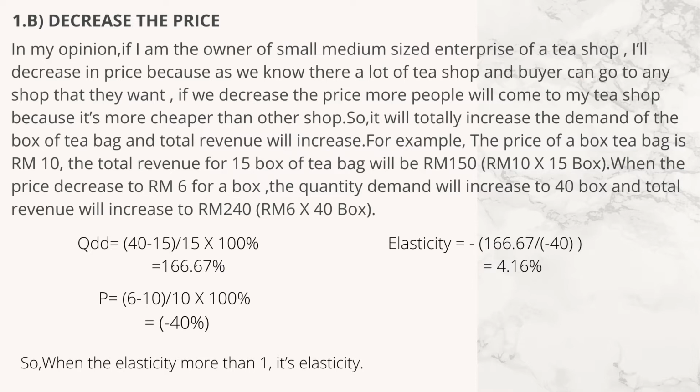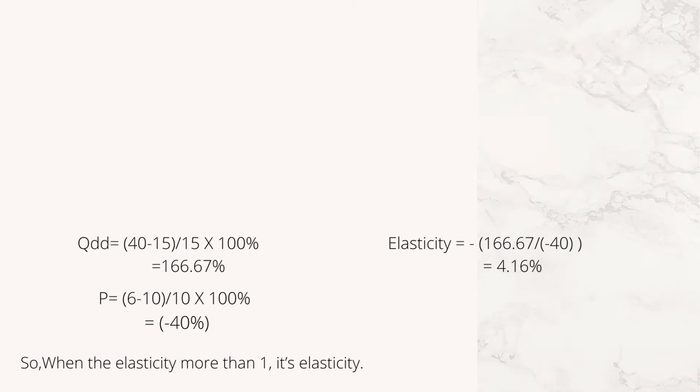For example, the price of a box of tea bags is RM 10. The total revenue for 15 boxes will be RM 150. When the price decreases to RM 6 for a box, the quantity demanded will increase to 40 boxes and total revenue will increase to RM 240. So, based on the equation, we get that the value of elasticity is more than 1. So, when the value of elasticity is more than 1, it's elastic.